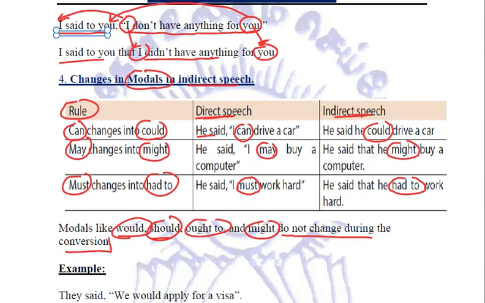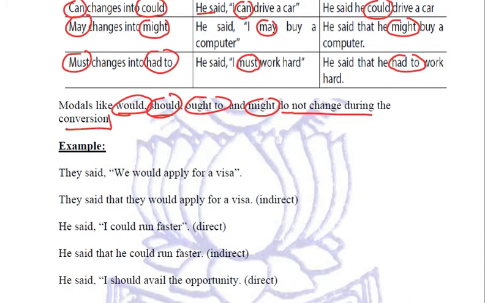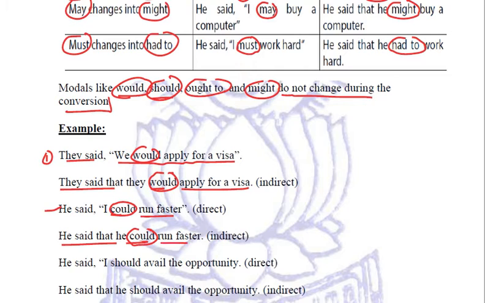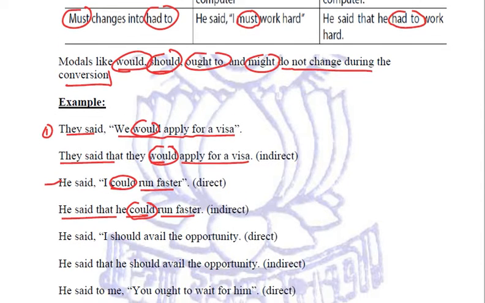Now, if we already have these past forms, then we are not going to change this. Let us see a few examples. First example is, they said, "We would apply for a visa." Now, this "would" remains "would" only in the indirect speech. They said that they would apply for a visa. Next sentence, he said, "I could run faster." This is the direct speech. In indirect, this "could" remains "could". He said that he could run faster. No change in this modal.